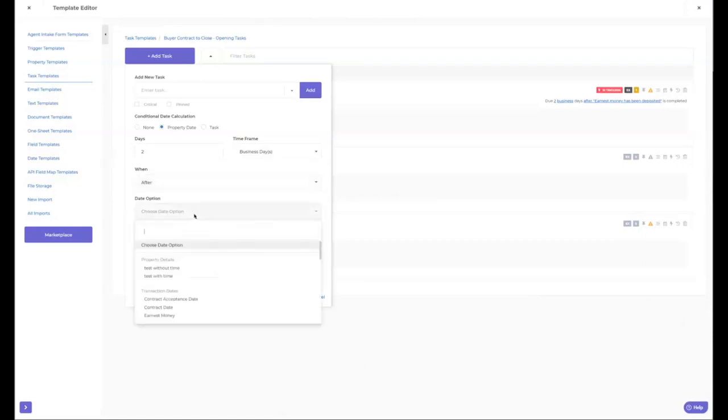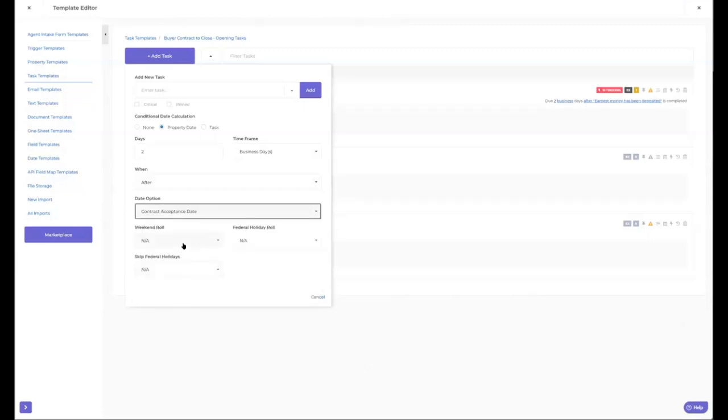So if I do click property date on here, you can say 2 business days, calendar days, skipping weekends, same day as. So in this case, let's just say 2 business days after or before. And in this case, we're just going to use contract acceptance date. So 2 business days after contract acceptance date. Now, if it lands on the weekend, what do I want it to do? Do I want it to roll back to Friday? Do I want it to roll up to Monday? Or do I want that task actually due on a Saturday or Sunday?